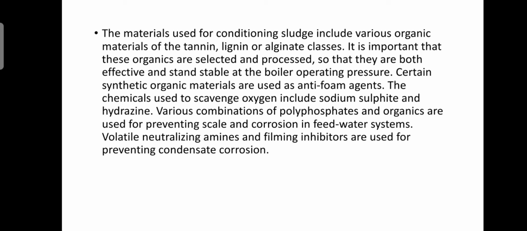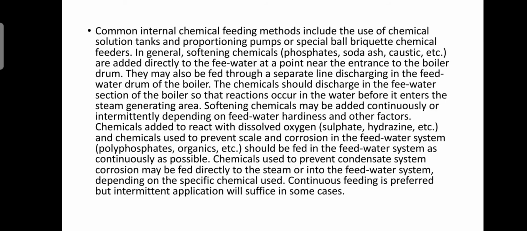The chemicals used to scavenge oxygen include sodium sulfite and hydrazine. Various combinations of polyphosphates and organics are used for preventing scale and corrosion in the feed water systems. Volatile neutralizing amines and filming inhibitors are used to prevent condensate corrosion. Common internal chemical feeding methods include the use of chemical solution tanks and proportioning pumps or special ball based chemical feeders.